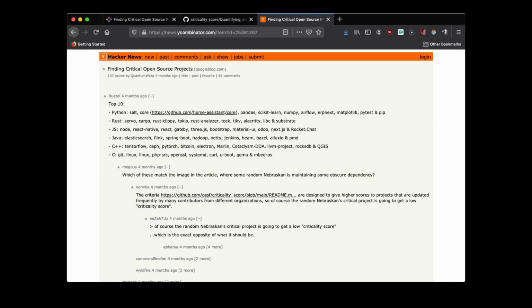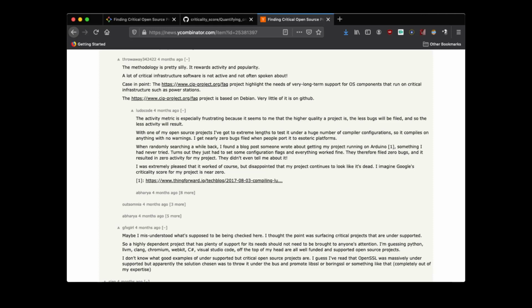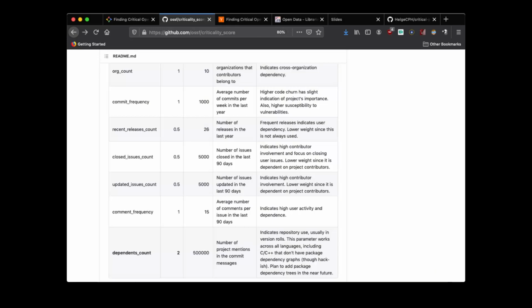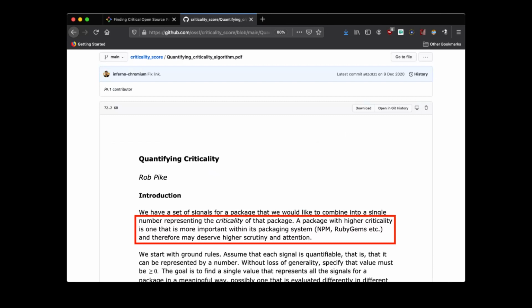However, community feedback to the proposed Criticality Score was mixed. For example, it was criticized that the metric does not identify critical projects as announced and that it, for example, ranks projects of low criticality high and vice versa. One of the reasons for that misidentification lies in the underlying metrics on which the criticality score is calculated. These metrics lack a measure of a project's centrality and they lack a measure that can describe a potential lack of resources, both of which are referred to in the project announcement.